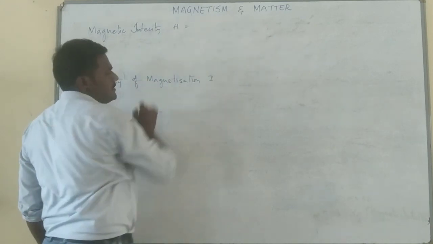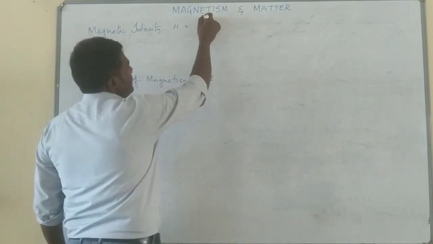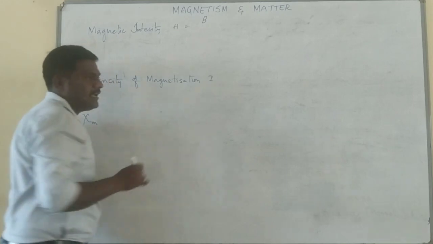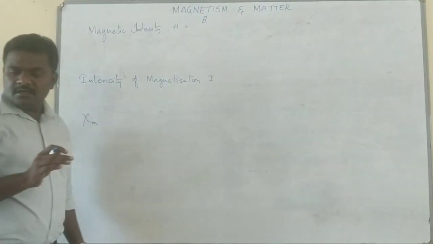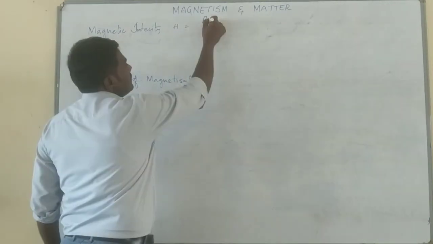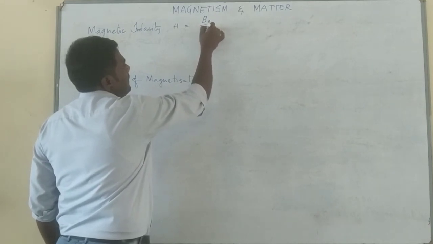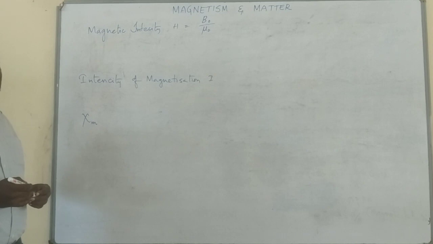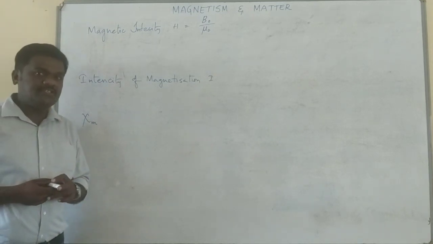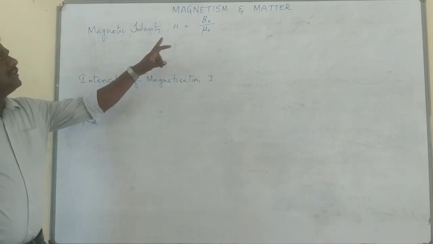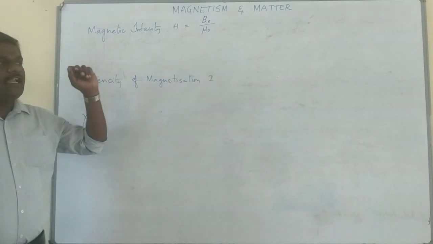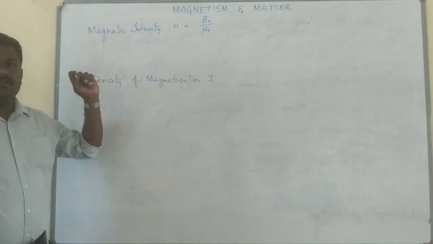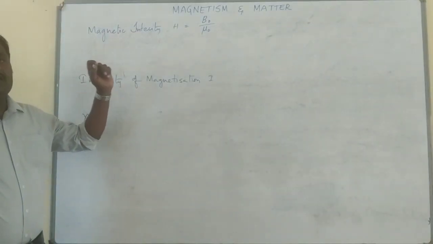Magnetic intensity is defined as the ratio between magnetic induction in free space to the permeability of the free space.